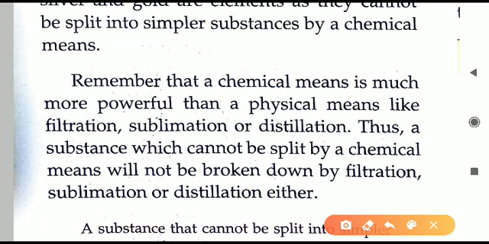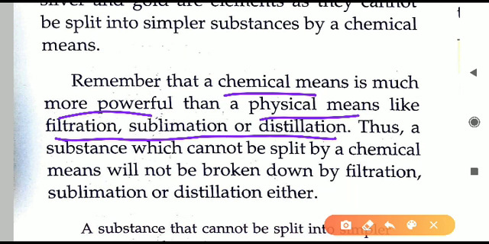There are two different methods which can be applied on these particular substances: chemical methods as well as physical methods. Chemical means is more powerful than a physical method. Physical methods, examples given here, are filtration, sublimation and so on.